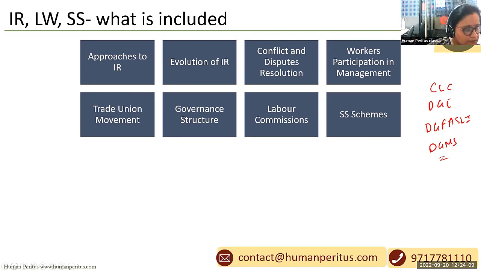Then there are various social security schemes like Atal Pension Yojana or PM Suraksha. I can write a few names: PM Suraksha Bima Yojana, then PMJJBY, which stands for Jeevan Jyoti Bima Yojana. If you want collective information on these social security schemes, you may refer to the e-Shram portal of the government.